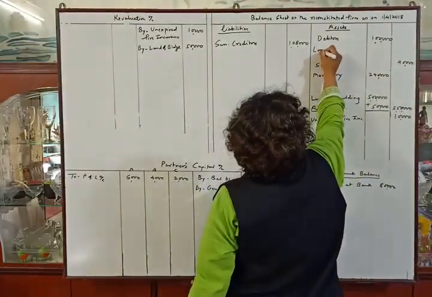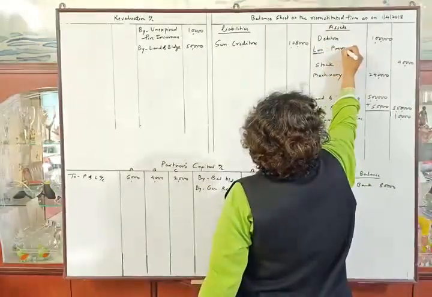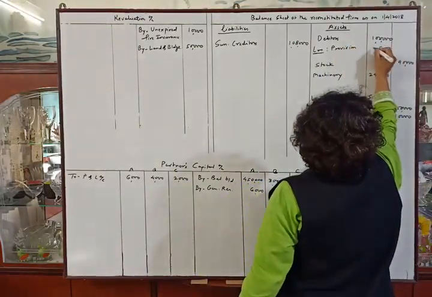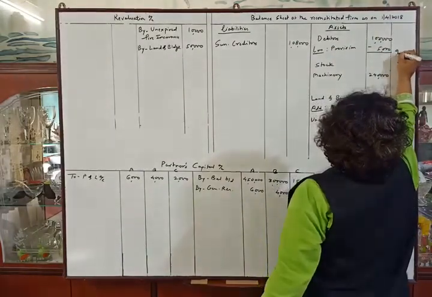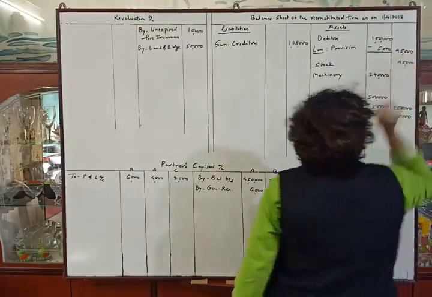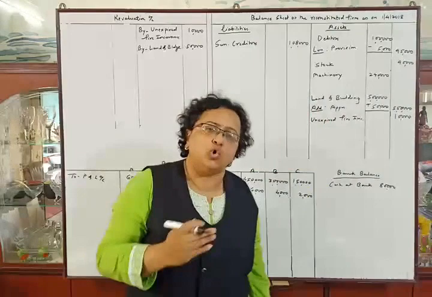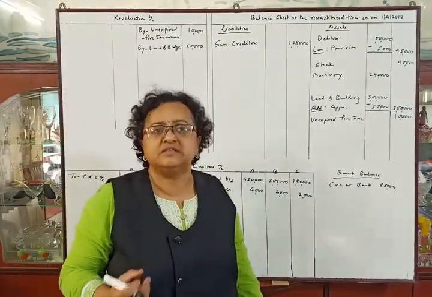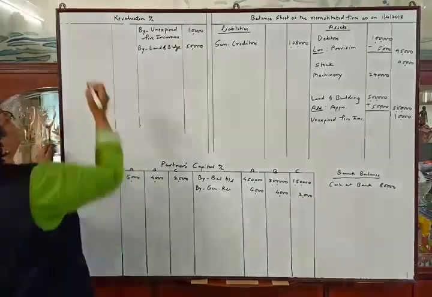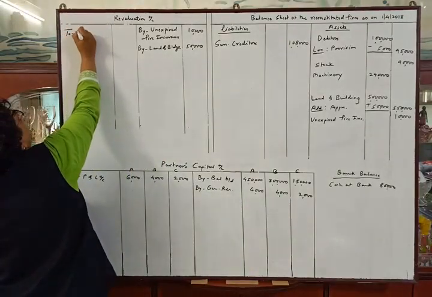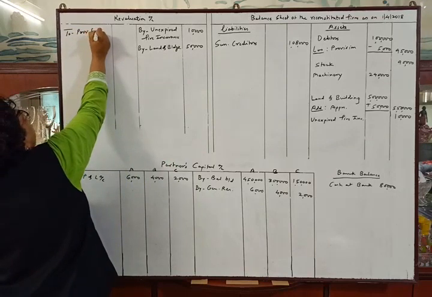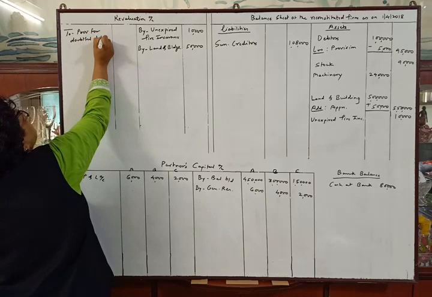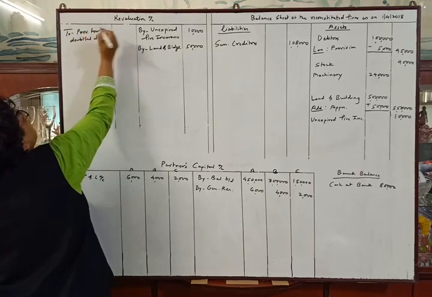So less provision 5,000, so the amount will be 95,000 in the outer column. As the old provision is rupees 2,000 and we are increasing the provision by rupees 3,000, 3,000 will be our loss. So to provision for doubtful debts 3,000.